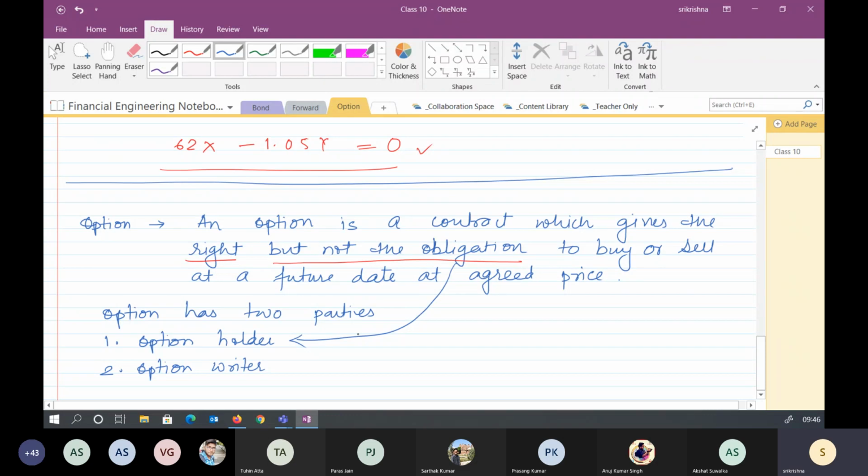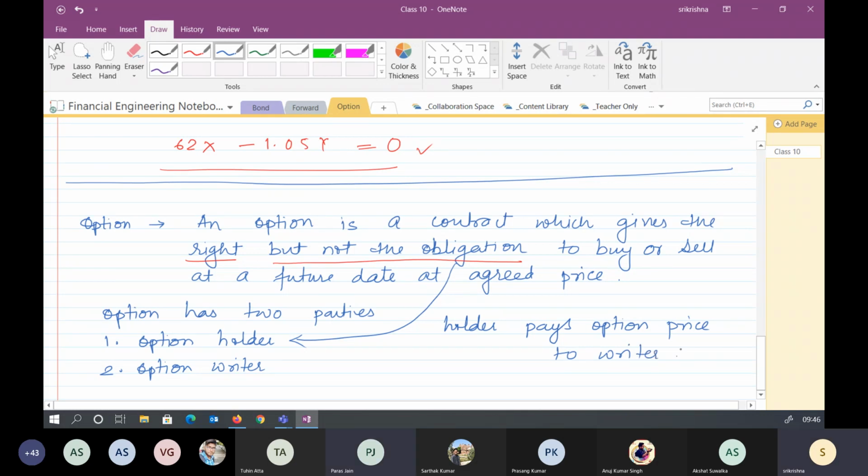If the holder wants to exercise this option, or wants to buy, the writer is bound to sell. Like in the previous case, if Ashish wants to buy $100, Akshat has to sell. Correct. And because of this, the holder of an option pays a premium, or the option price, to the writer.